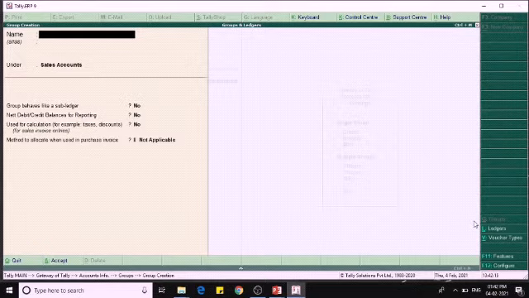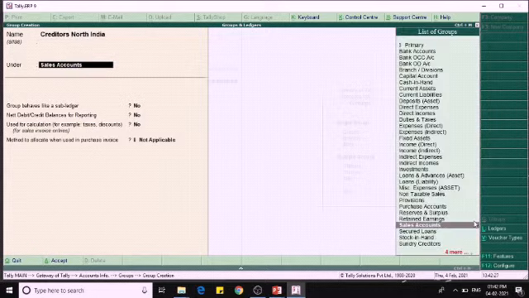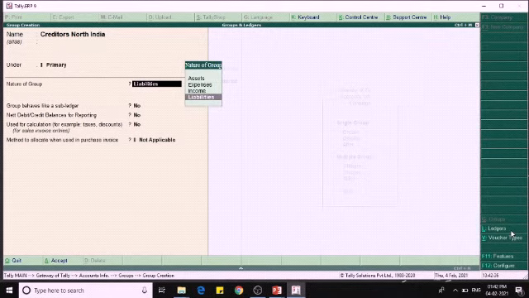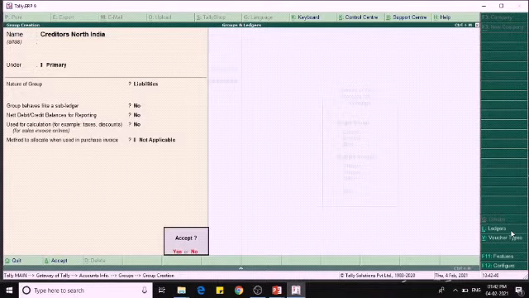For example, I am creating creditors North India, and it should be a primary group. And this is liabilities. It is a liability for the business.